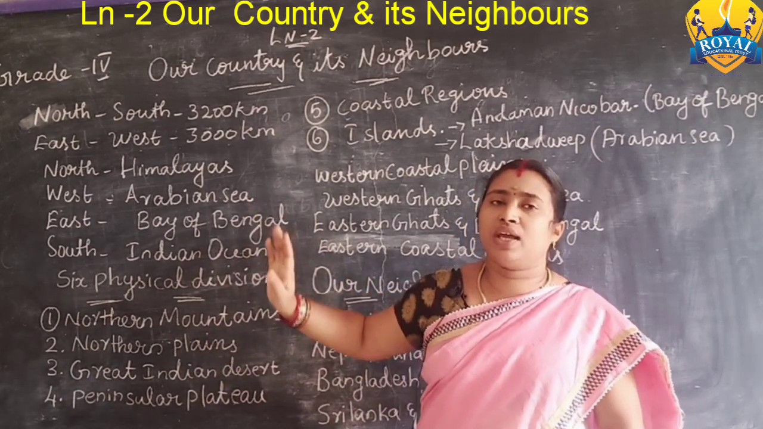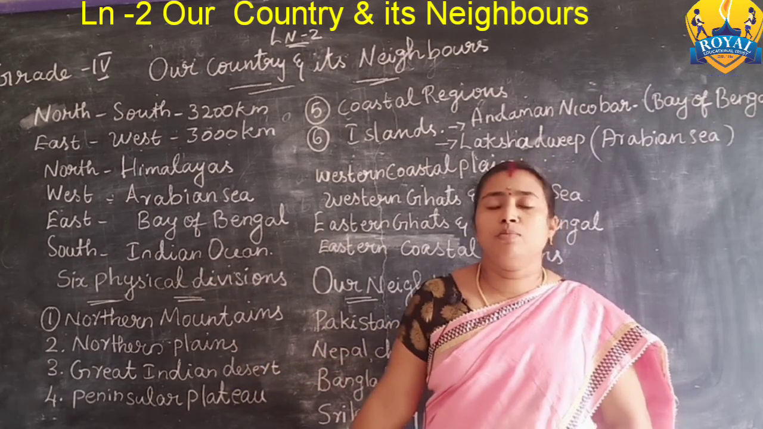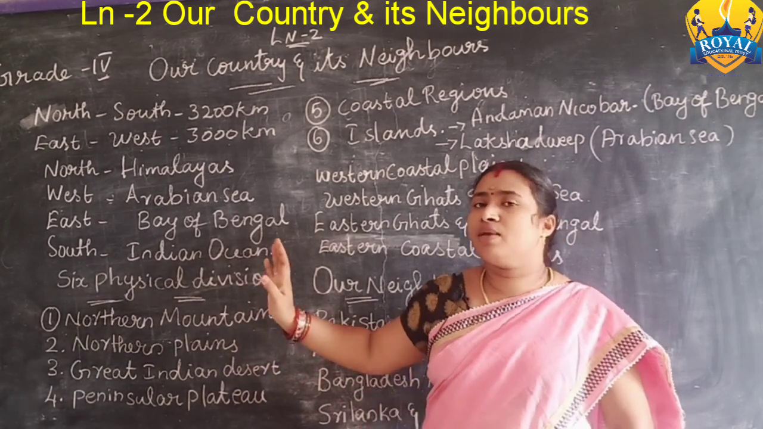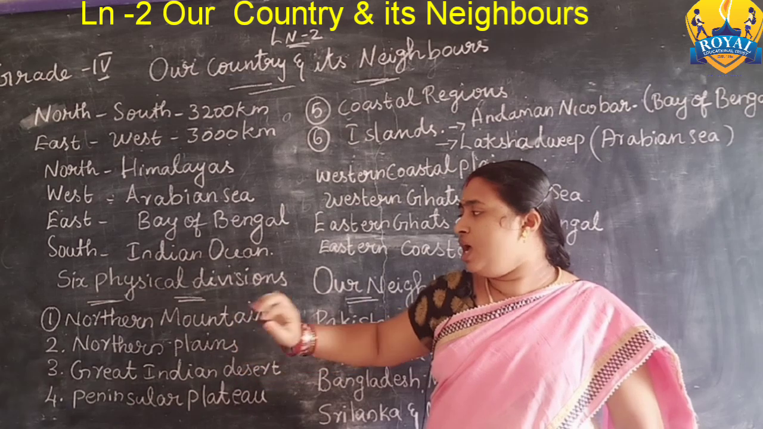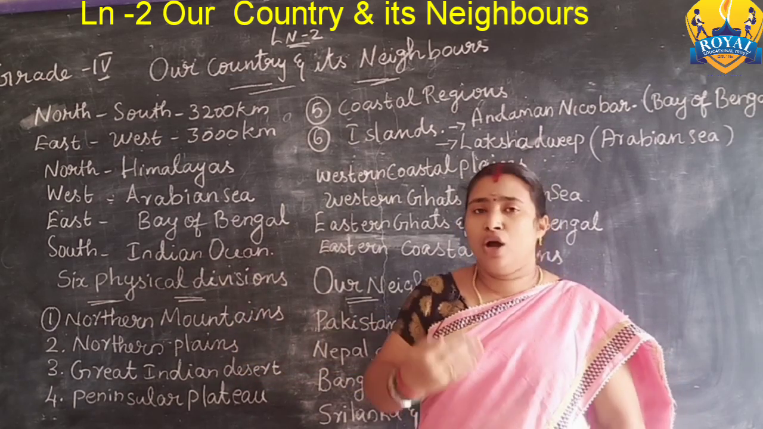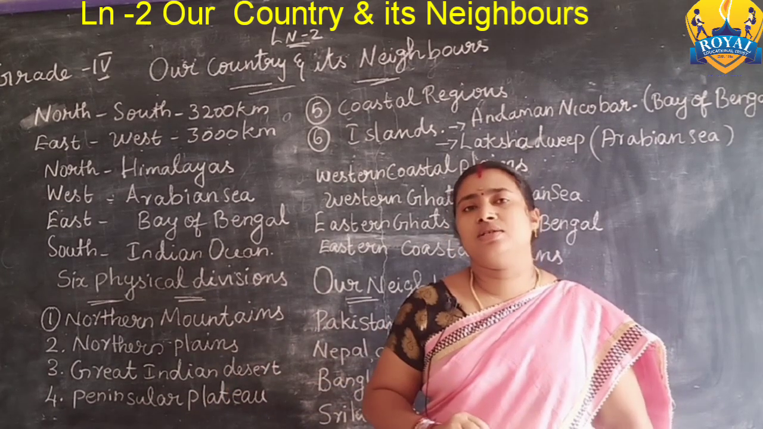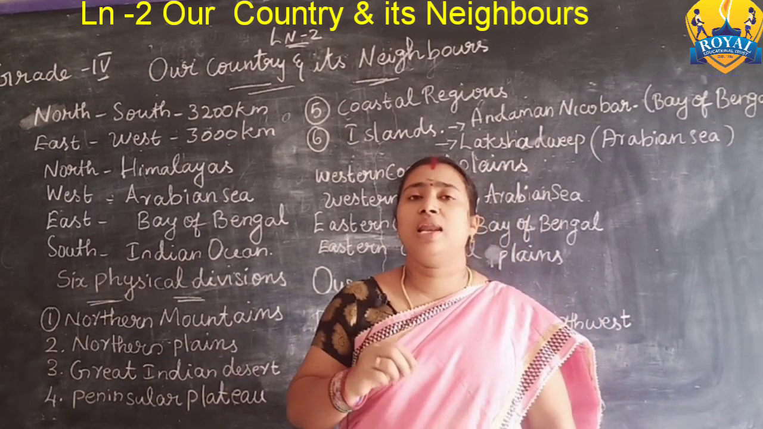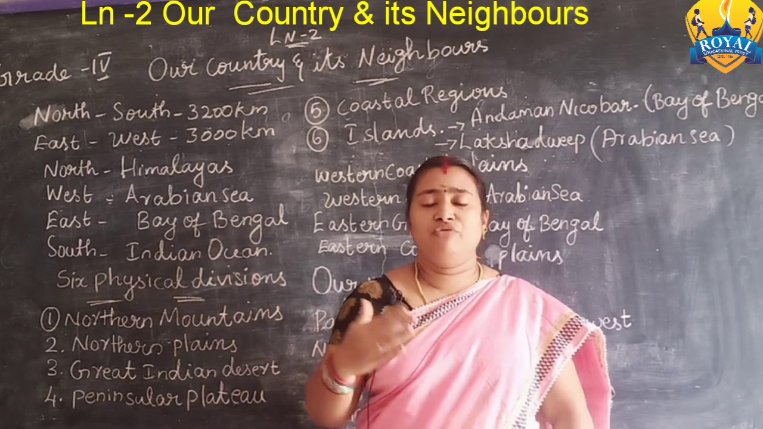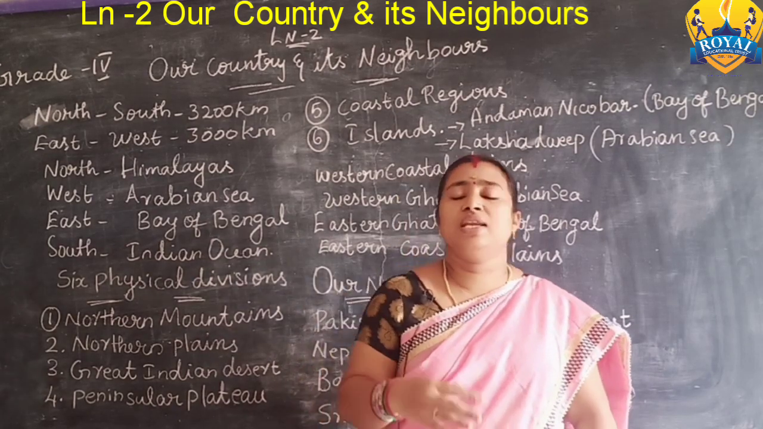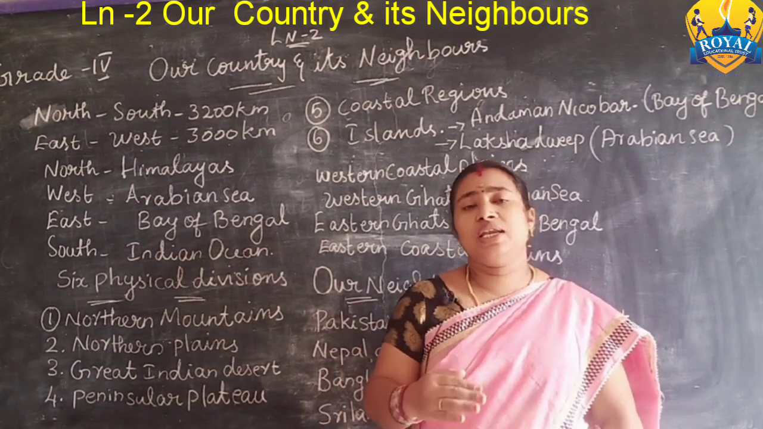Northern mountains, I already told you, the Great Himalayas. Another name of the Great Himalayas is the northern mountains. Below the northern mountains are the northern plains. The land is very flat, rich and fertile.